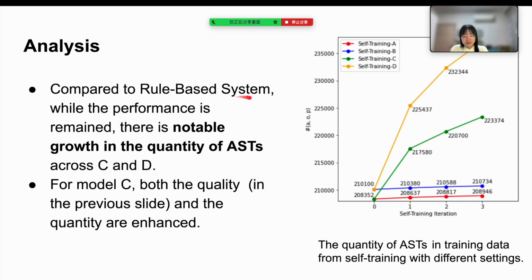Compared to the rule-based system, although performance is maintained for self-training models, there is notable growth in the quantity of ASTs across C and D. Especially for C, both the quality and the quantity are enhanced.